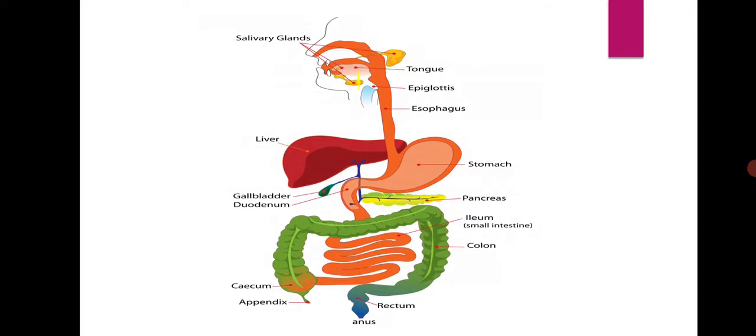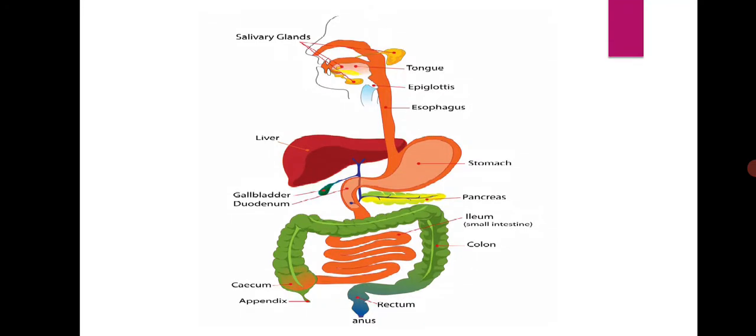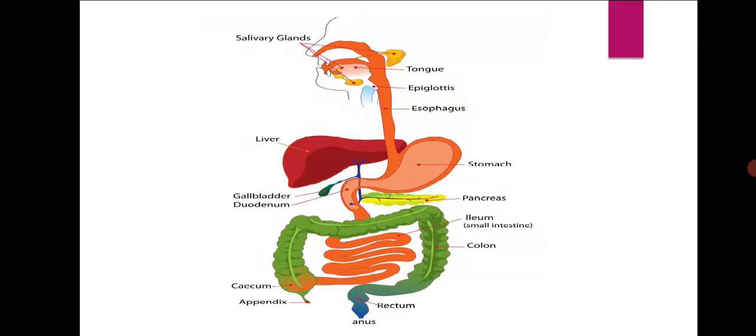This is the tongue where the salivary glands are present, and this is the esophagus. You can also call it the oesophagus. Both are the same. The esophagus is a hollow tube that connects the mouth to the stomach. Here the food is pushed downwards by the esophagus into the stomach.